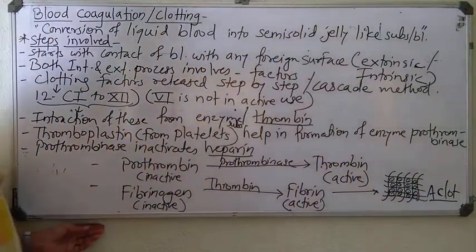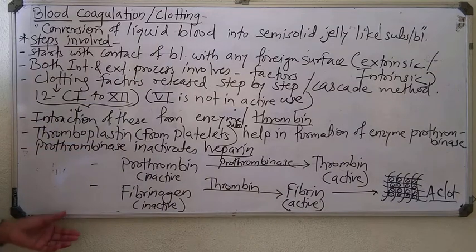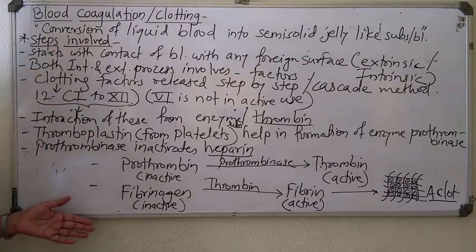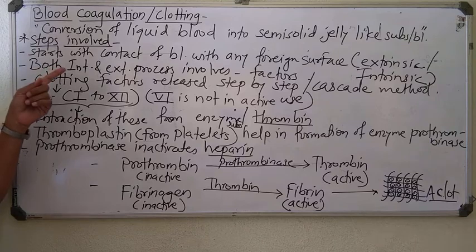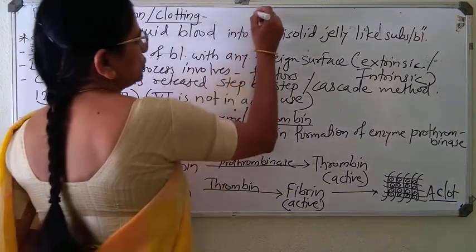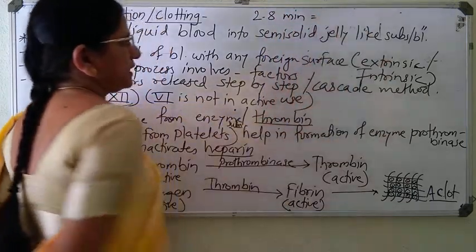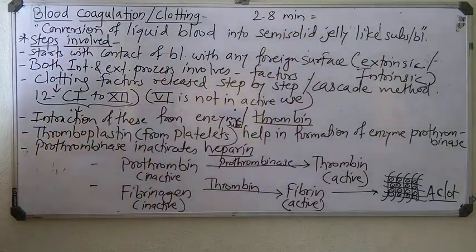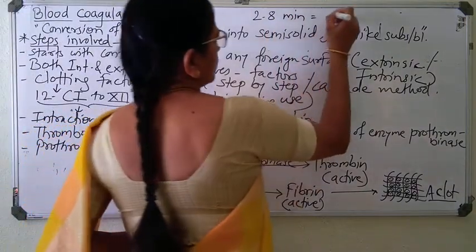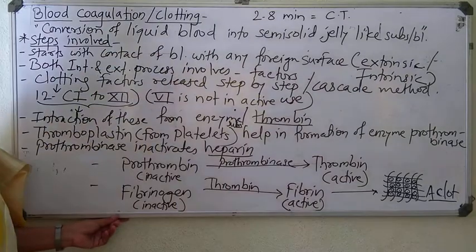So in the end, this clot is formed. Clear? To complete all these steps, it needs about 2 to 8 minutes, and this 2 to 8 minute duration is known as clotting time, CT.